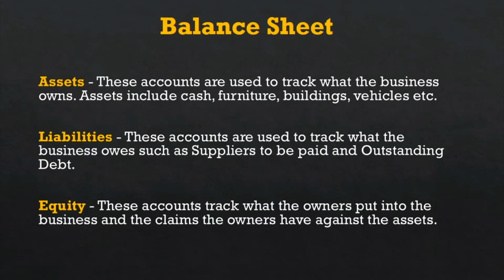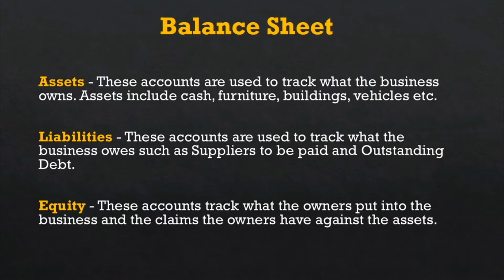You can see what an asset is. Assets are what the business owns. Assets include cash, furniture, building, vehicles, etc. There are two types of assets, fixed assets and current assets. But what are assets? Assets are whatever we purchase and keep in the company, like cash, which is a current asset, furniture, building, vehicle, plant and machinery. Whatever it is, it is called assets.